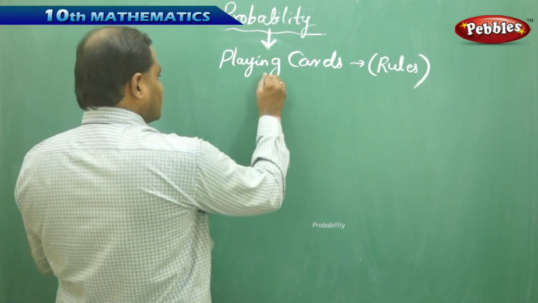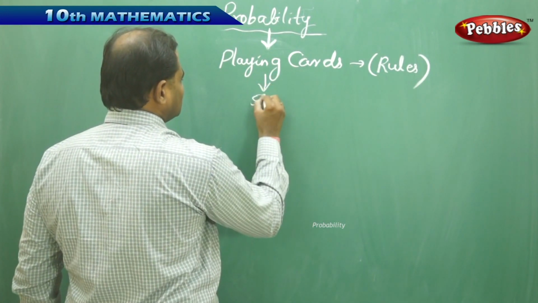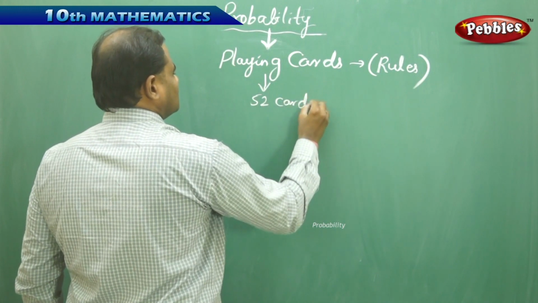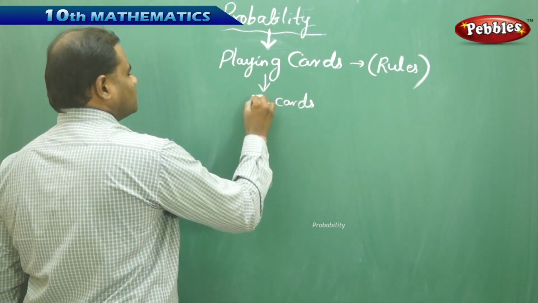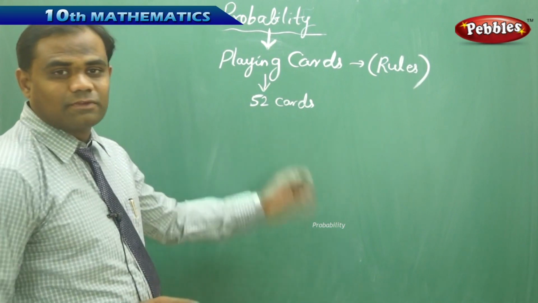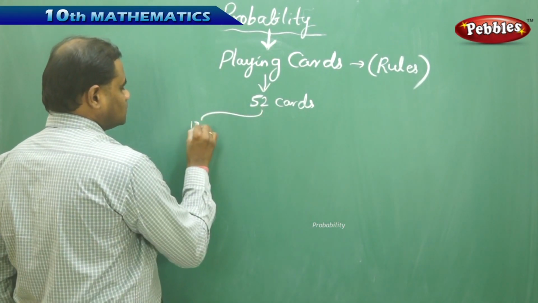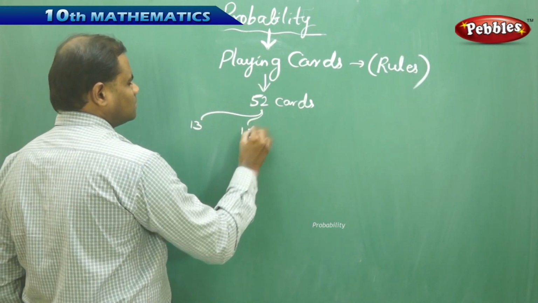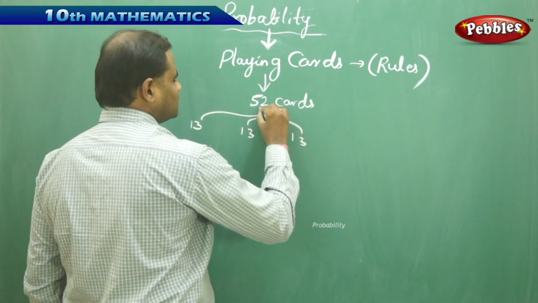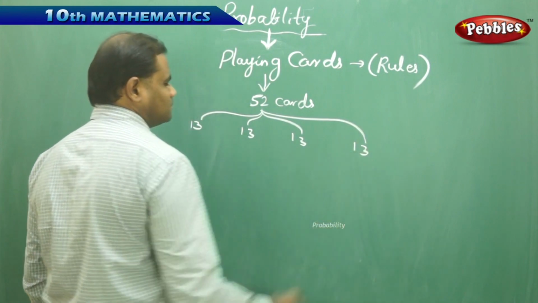So totally there are 52 cards in the game of playing cards, and these 52 cards are divided into 13, 13, 13 and 13.